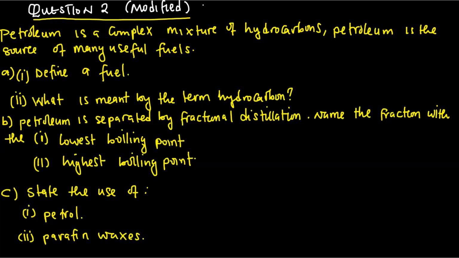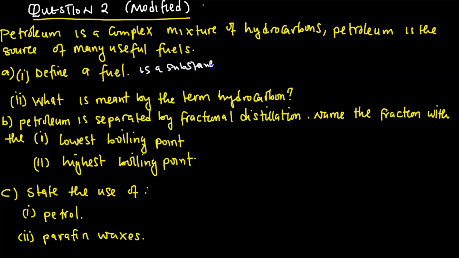Petroleum is a complex mixture of hydrocarbon. Petroleum is a source of many useful fuel. I must indicate that petroleum, also known as crude oil, contains about hundreds of components which are called fractions. Okay? As they are saying, it's a component of many useful fuels. Now the first question here is, what is a fuel, or define a fuel? So a fuel is just a substance when burned produces heat energy.